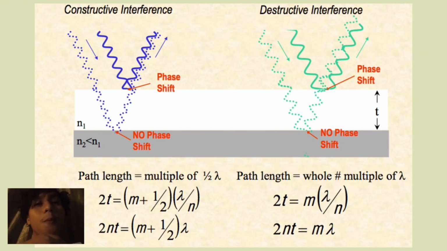Number two is phase shift during reflection. When light reflects off a denser medium, it flips, like adding a 180 degrees phase shift. So this extra shift can change what would have been constructive interference into destructive and vice versa.